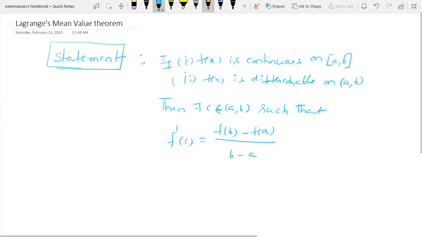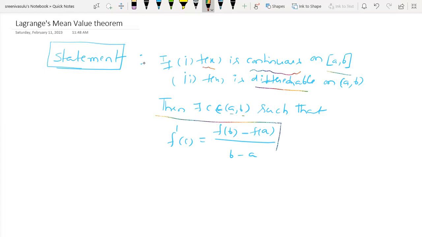So first condition is f of x is continuous in the closed interval a comma b. You remember that. Second condition is differentiability, same as Rolle's theorem conditions, in the open interval a comma b. Then the conclusion is, there exists a point C in between a comma b, open interval. Open interval means don't take the boundary points: a is not included in the interval, b is not included in the interval. Open means the end points are not included.